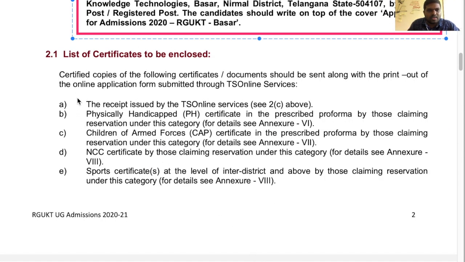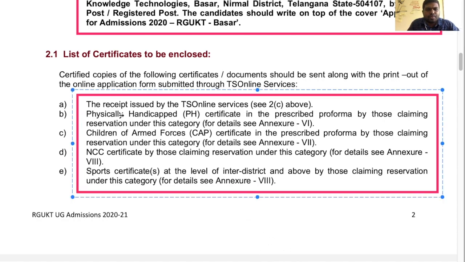These are the list of certificates to be enclosed. Once you go through this list of certificates to be enclosed.